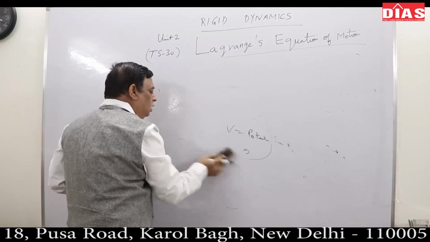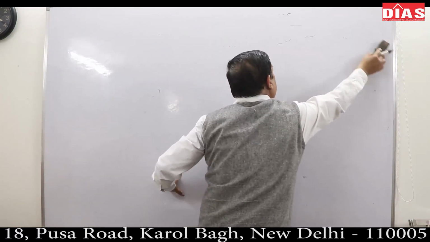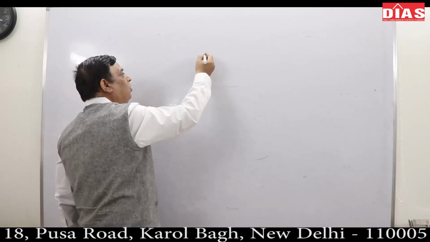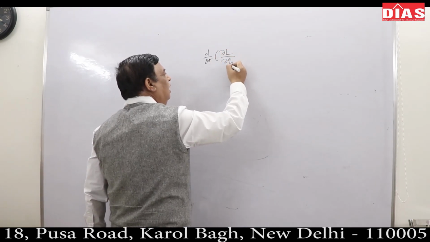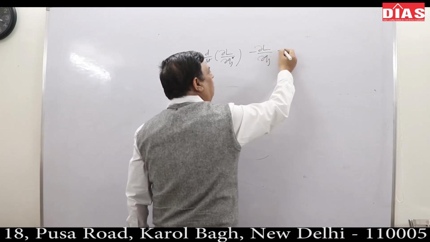So this much theory is good enough. Once again, just recall what I require. Generally, I would write d by dt of del L by del Qj dot minus del L by del Qj equals 0.